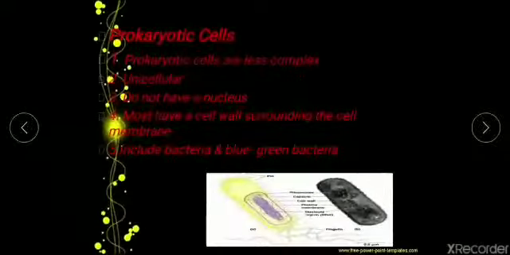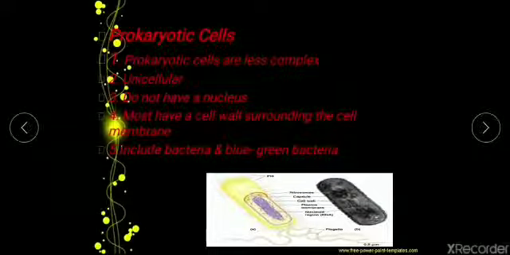Now first we'll understand what a prokaryotic cell is. Prokaryotic cells, as I told you, are less complex and unicellular in nature. Most prokaryotic cells are unicellular and are found in the form of bacteria. Prokaryotic cells are basically found in the group Monera. Then they do not have a well defined nuclear structure. So instead of a nucleus, they have a nucleoid structure.